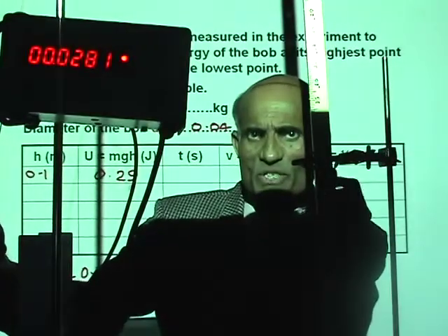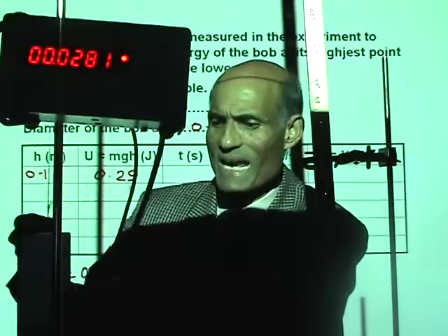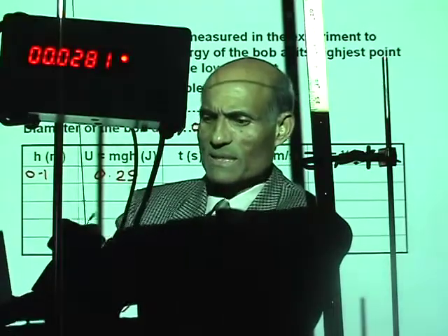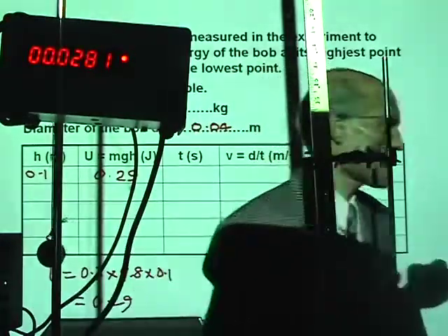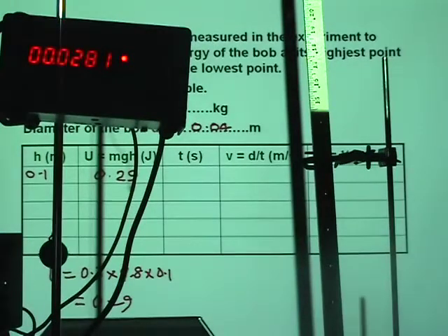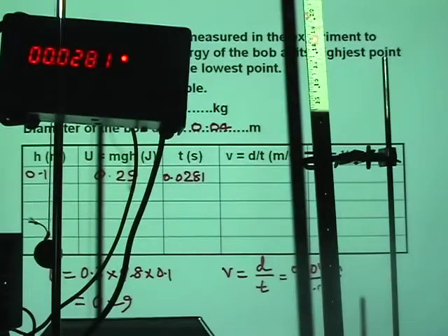The clock reads 0.0281. Alright, I'm going to use that time. The time is 0.0281. Therefore, look at the way I'm going to calculate the velocity. V equal to the diameter of the ball divided by the time. That will be 0.04 meter divided by 0.028 second. Can you calculate that for me?